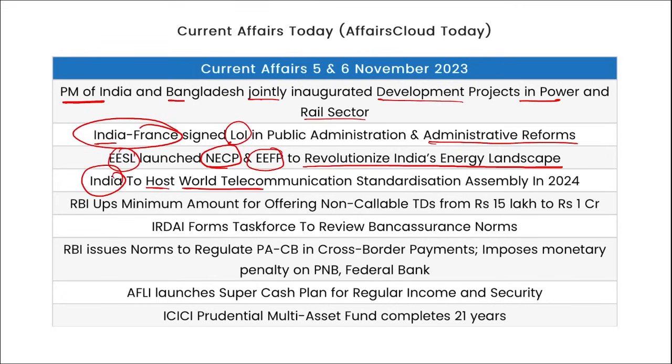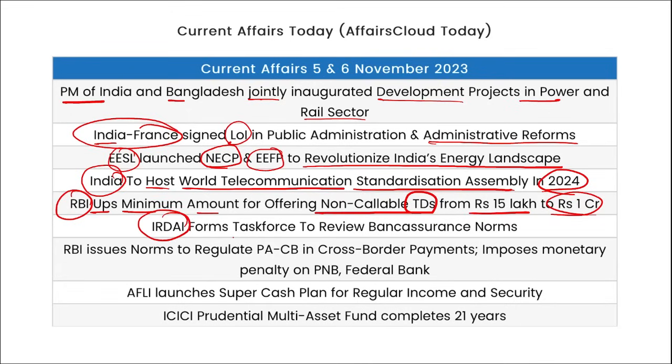India to host World Telecommunication Standardization Assembly in 2024. RBI ups minimum amount for offering non-callable TDs from 15 lakh rupees to 1 crore rupees. Now you will be able to easily withdraw premature FDs up to 1 crore rupees.